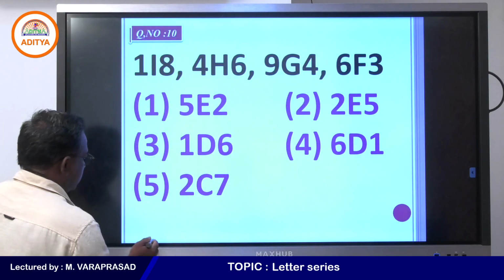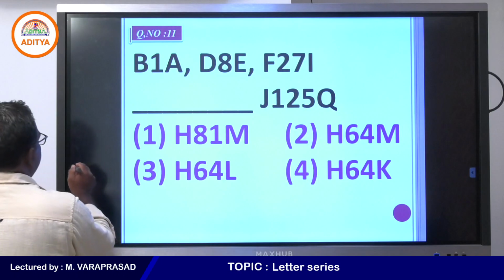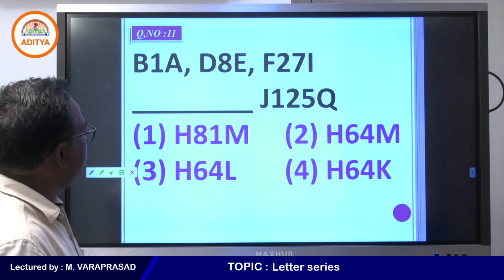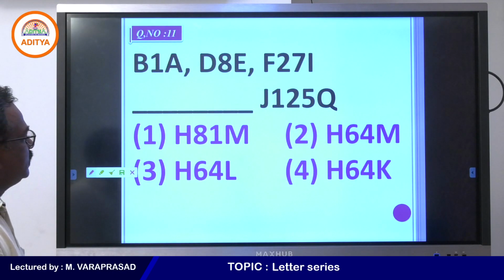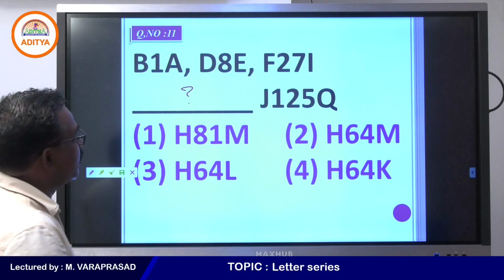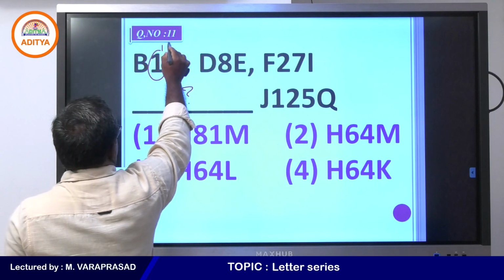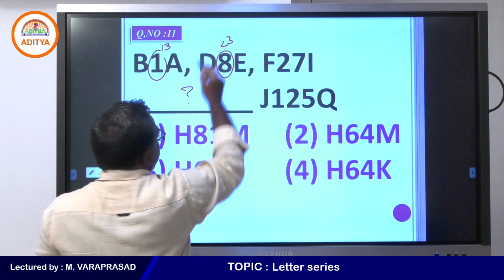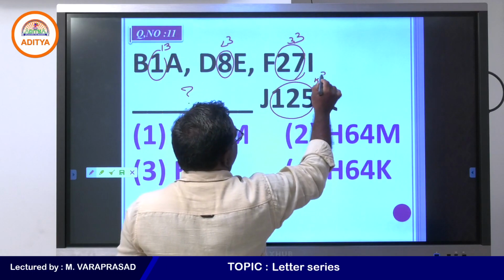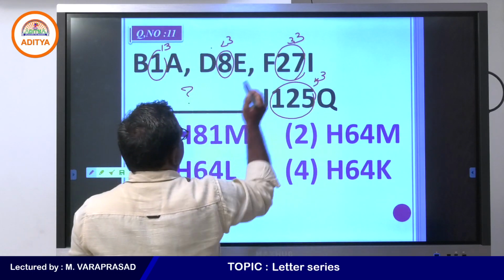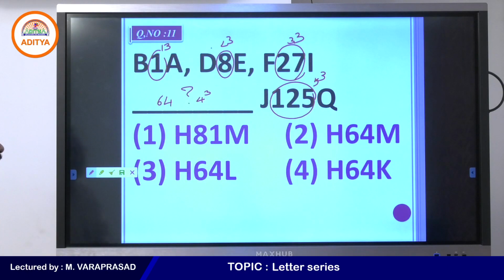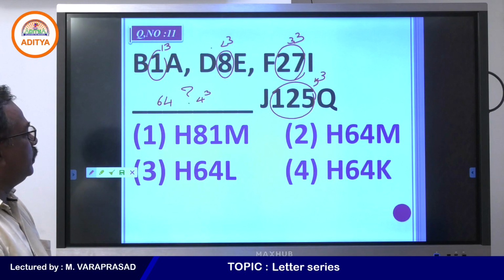Let me know the answer for this question. B1A, D8E, F27I, J125Q. So what will you get in the place of the question mark? This is 1 cube, this is 2 cube, we can write 8, this is 3 cube and this is 5 cube. So you will get 4 cube, which is 64. So 3 options are there using 64.